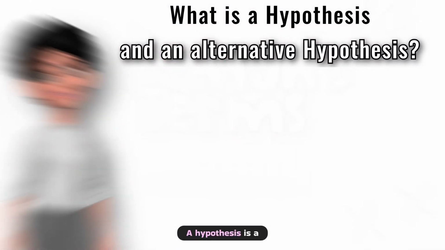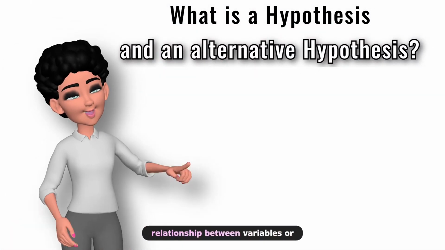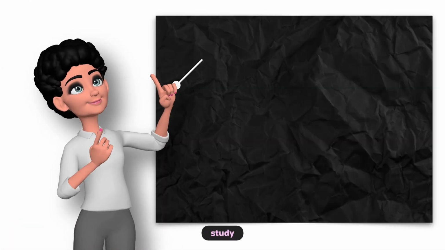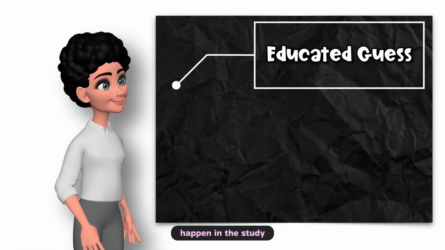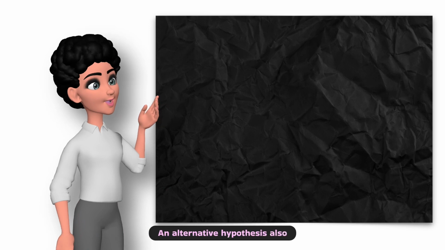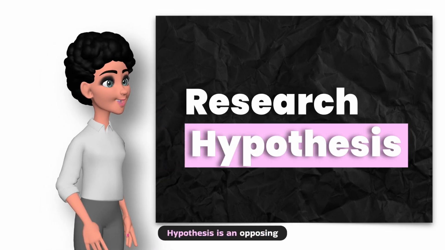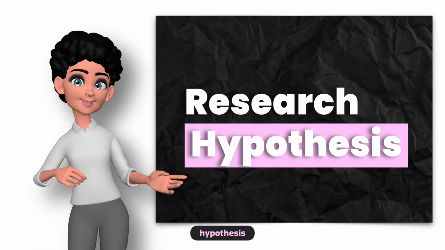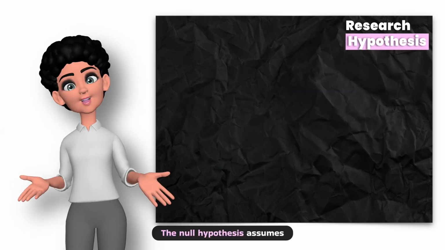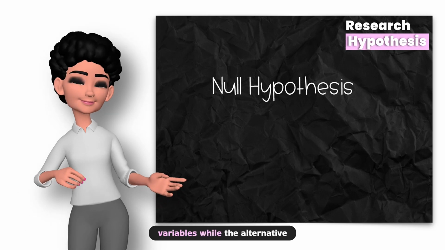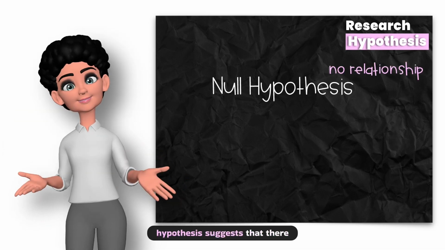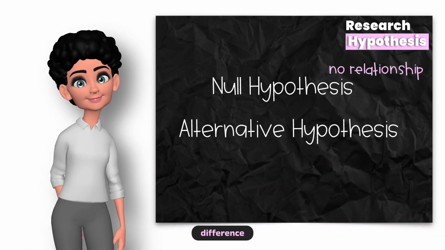A hypothesis is a statement that predicts the relationship between variables or the outcome of a study. It is an educated guess about what will happen in the study. An alternative hypothesis, also known as the research hypothesis, is an opposing statement to the null hypothesis. The null hypothesis assumes that there is no relationship or difference between variables, while the alternative hypothesis suggests that there is a relationship or difference.